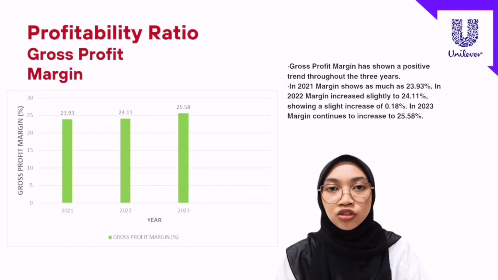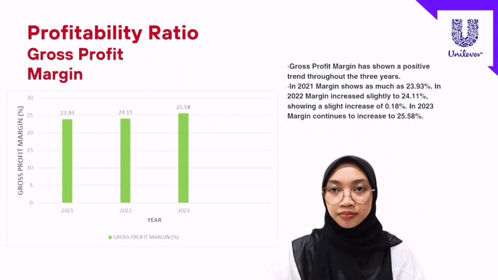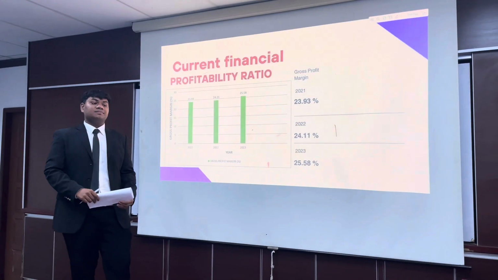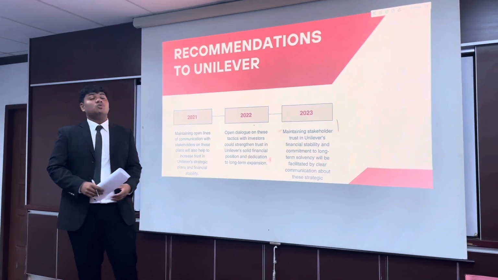This positive trend shows Unilever's growing ability to retain more revenue as profit, likely due to better cost control, increased pricing power, or more efficient production processes.